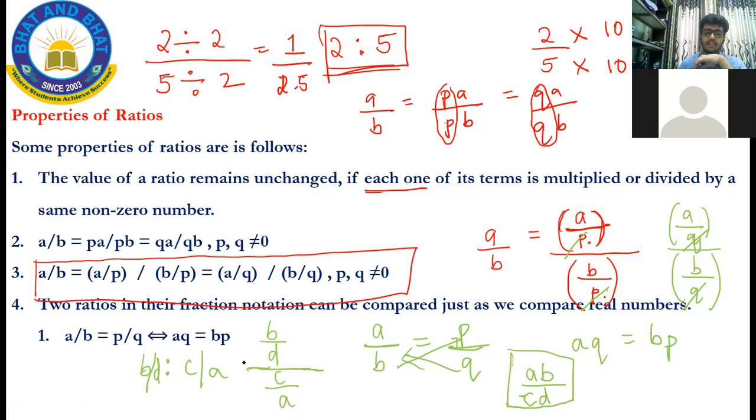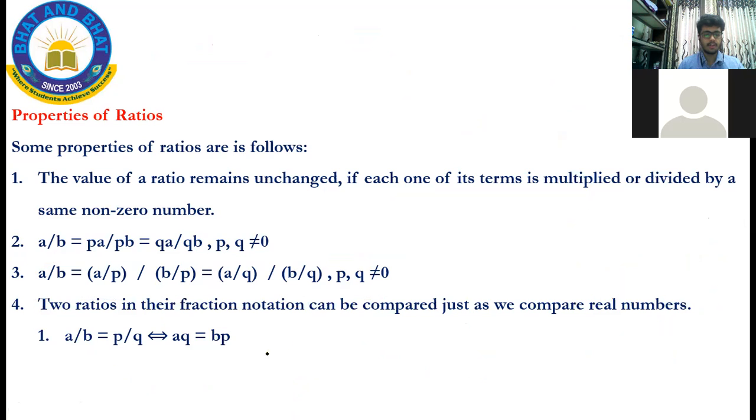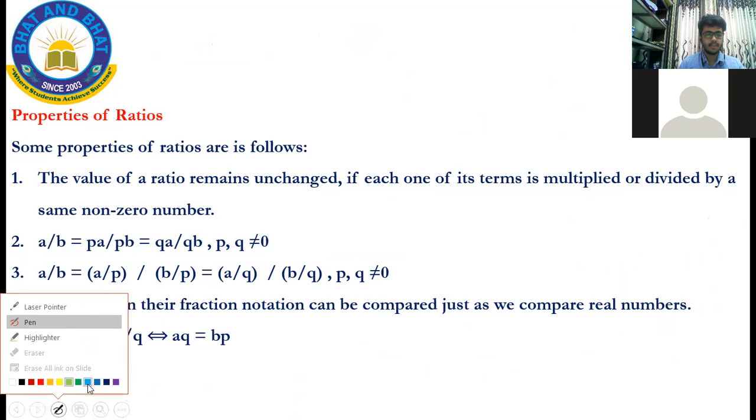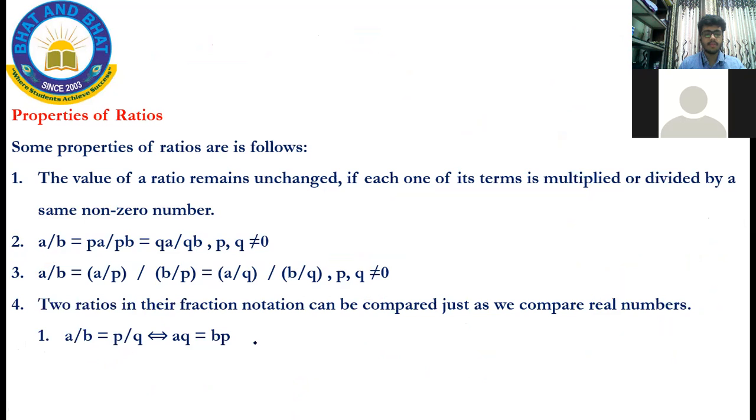Suppose I say that this is equal to 1, or let me just erase everything and write it again. So I've given you a ratio B by D is to C by A, which is equal to 1. So this is your ratio. The meaning of this is B by D, the ratio means division, right?